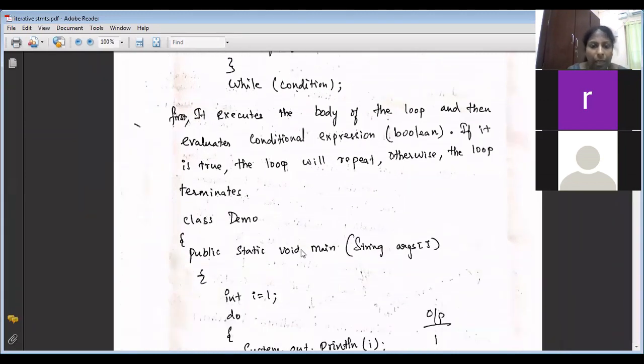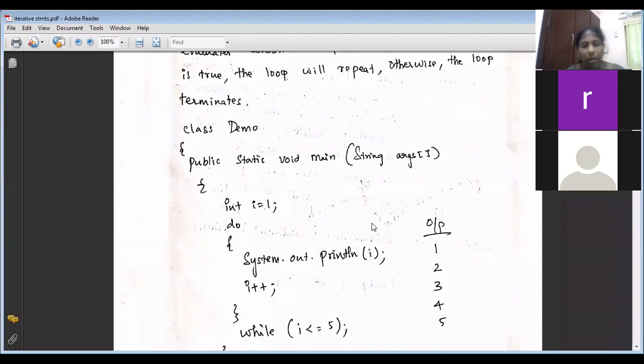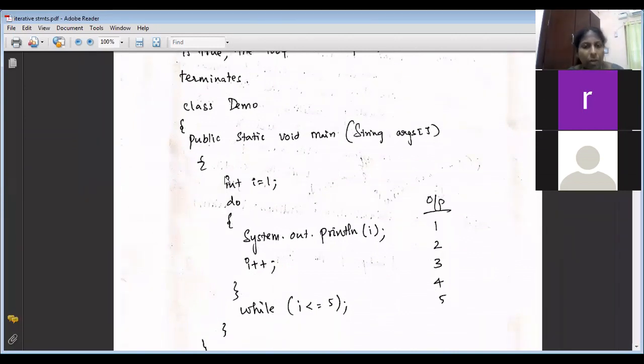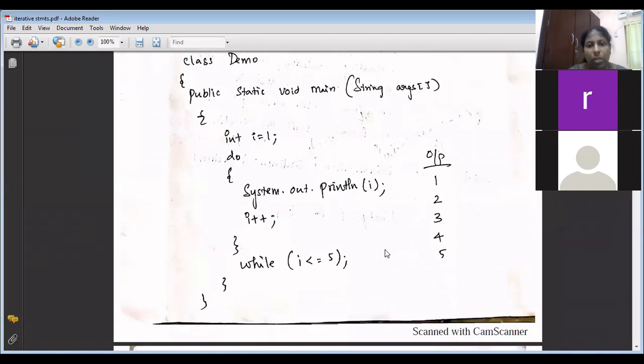Again the same program using do while. As I already told you, int i equal to 1 should be outside the loop. So int i equal to 1, do System.out.println i plus plus, while i less than or equal to 5. So this gives you the same output.